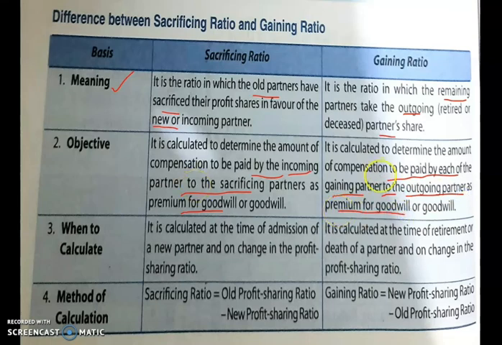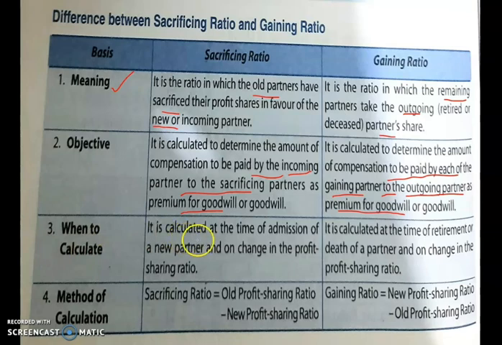Both situations are different. In the first, the incoming partner compensates the sacrificing partner by paying the premium for goodwill. Here also, the premium for goodwill is paid as compensation by the gaining partners to the outgoing or retiring partner.